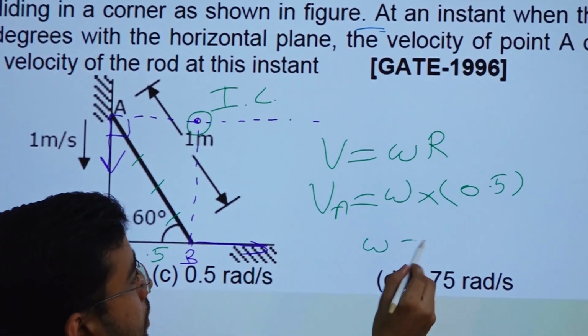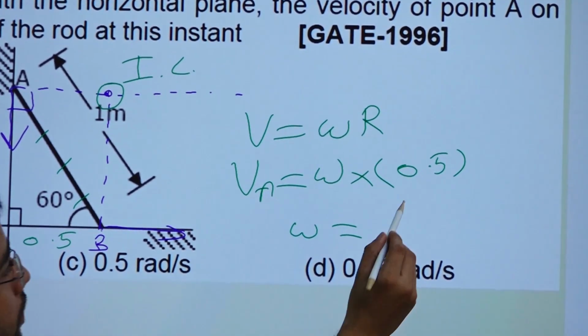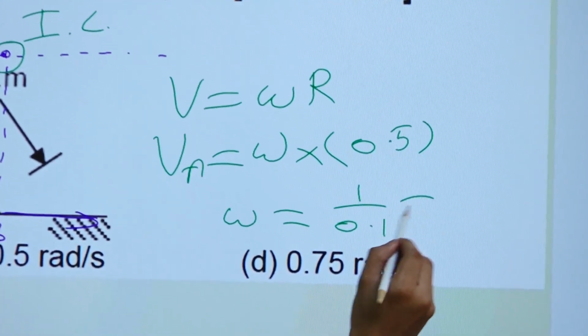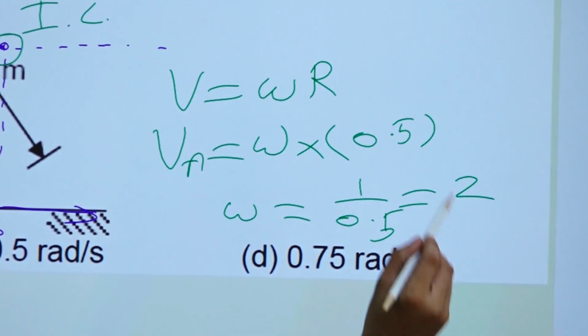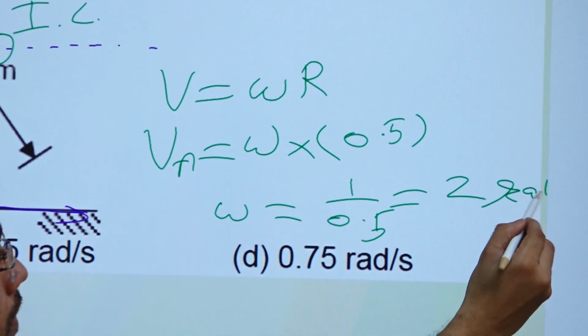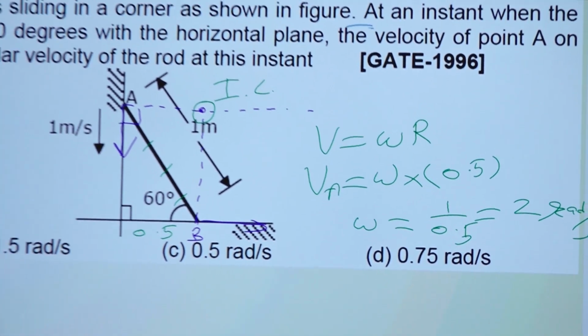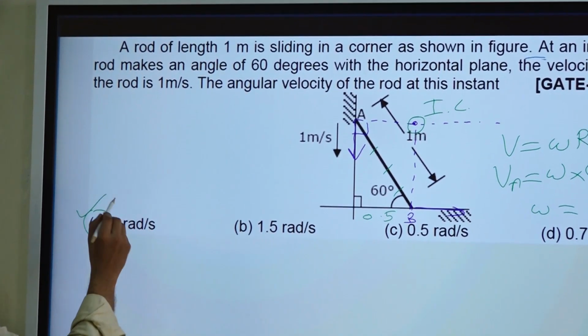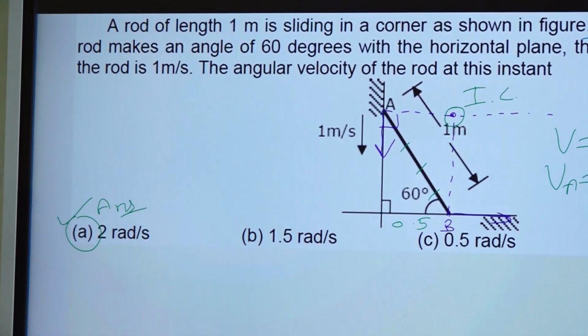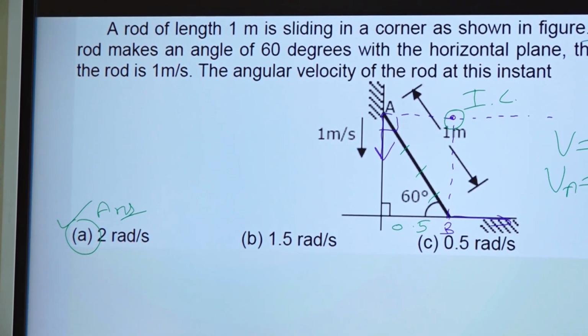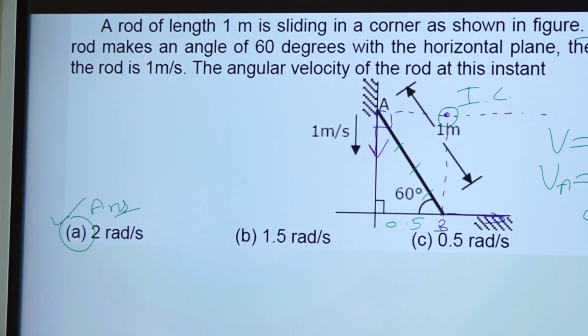So you can find omega directly. 1 divided by 0.5 will be equal to 2. So 2 radian per second is your omega. Okay, so 2 is available, yeah, 2 is available. This will be the answer. Okay. Now let us move to the next question.